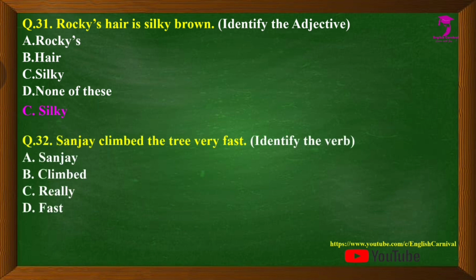Question number 32, we have: Sanjay climbed the tree very fast. We have to identify the verb in the given sentence, and the options are A, Sanjay, B, climbed, C, really, and D, fast. The correct answer is B, that is climbed.